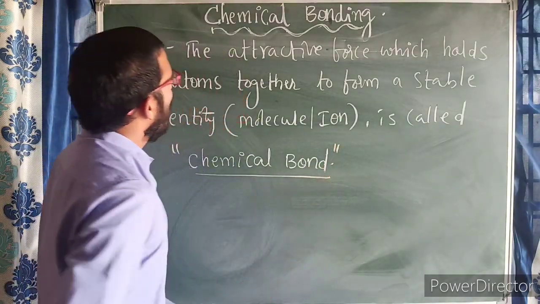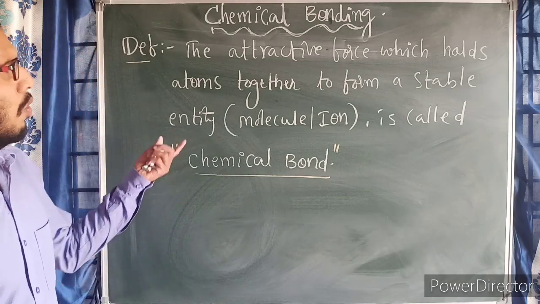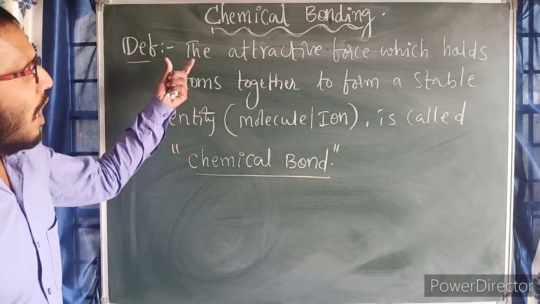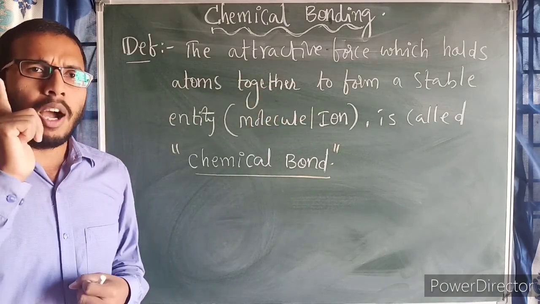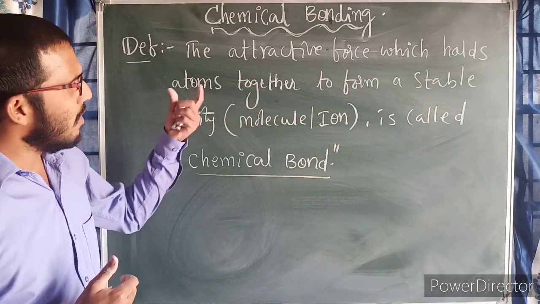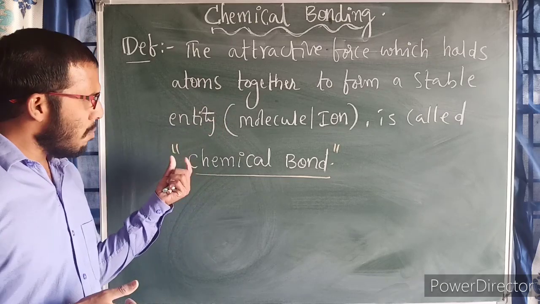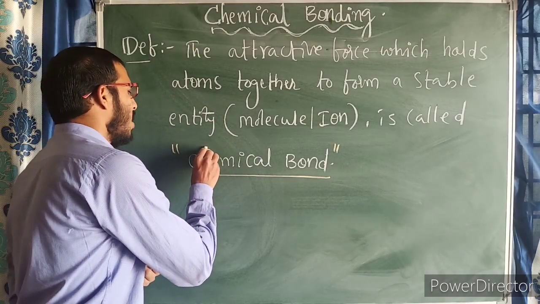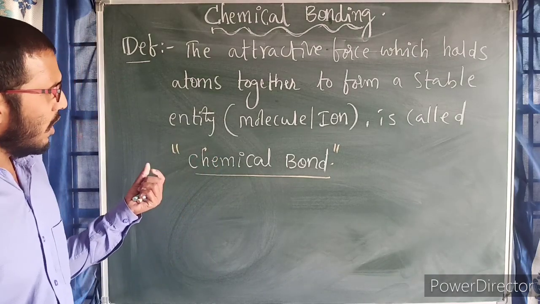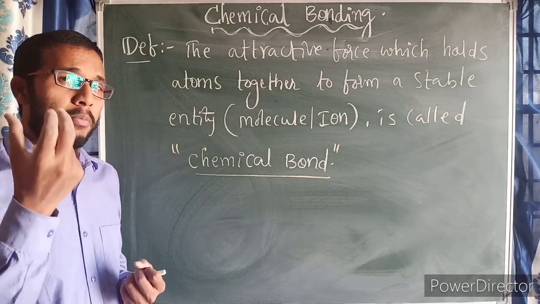Now see here, what is meant by chemical bond? Just now I have written the definition. So the attractive force which holds the atoms together to form a stable entity is called chemical bond. So why does a bond have to form here? Before going to understand this definition, I am going to talk about some behavior of materials.